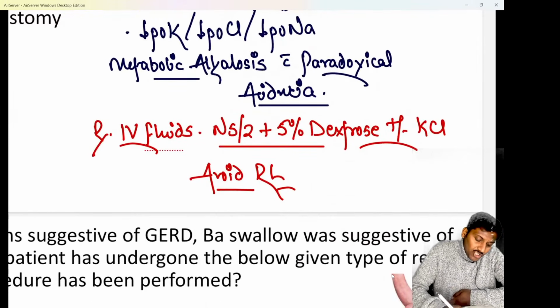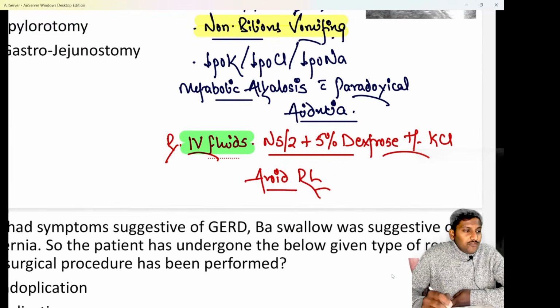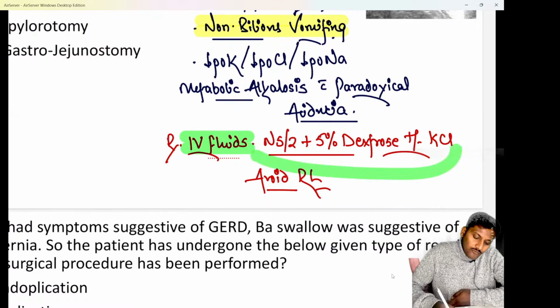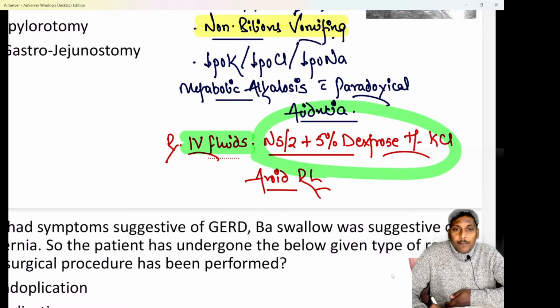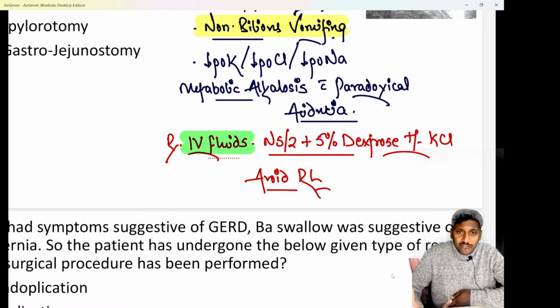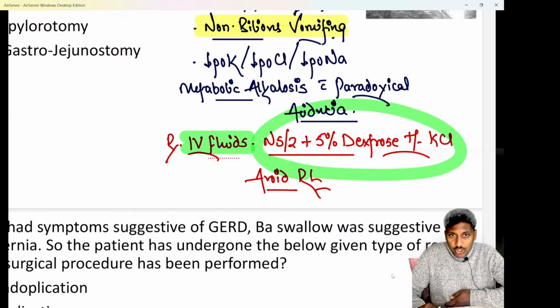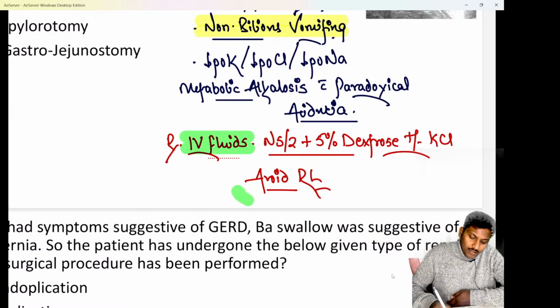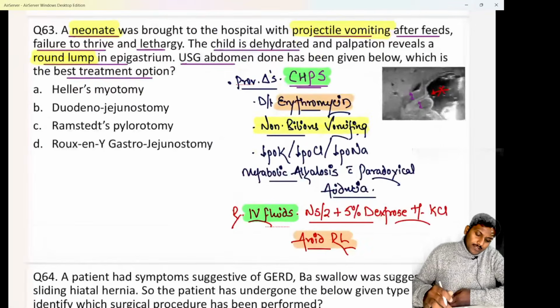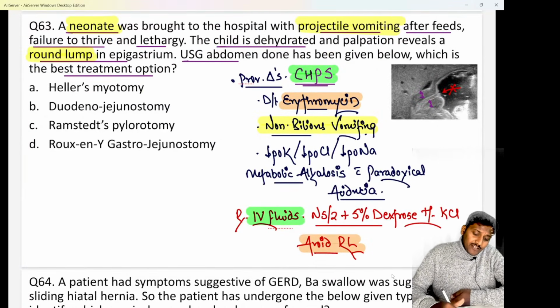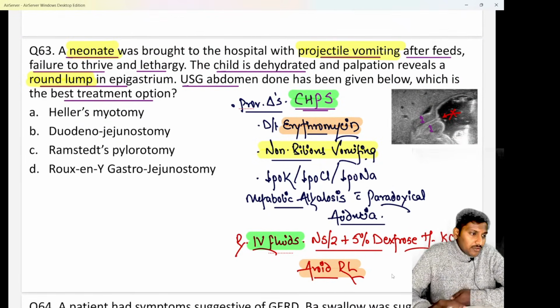And as there is dehydration and electrolyte disturbance, the first step in management of CHPS is IV fluids. The IV fluid of choice in patients of CHPS is half normal saline plus 5% dextrose plus or minus KCl. Half normal saline plus 5% dextrose plus or minus KCl. If that is not an option, then the answer is normal saline. This should be the best fluid. If this fluid is not an option, then the answer can be normal saline only. And the fluid that is absolutely contraindicated or avoided in patients of CHPS, the answer is RL, that is Ringer's lactate. Ringer's lactate, if given, worsens the metabolic alkalosis in the child, so do not give Ringer's lactate in a case of chronic vomiting or a CHPS child.